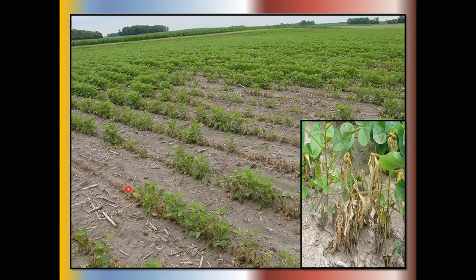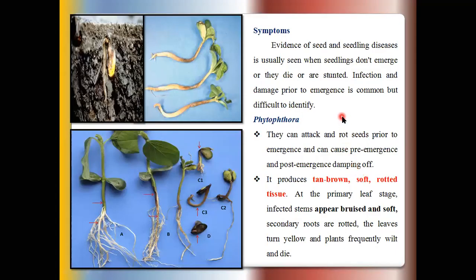Numerous plants just wilt one by one in a particular row. So this is the infected soybean plants. These pathogens, Fusarium, Pythium, Rhizoctonia and Phytophthora, are all present in soil.